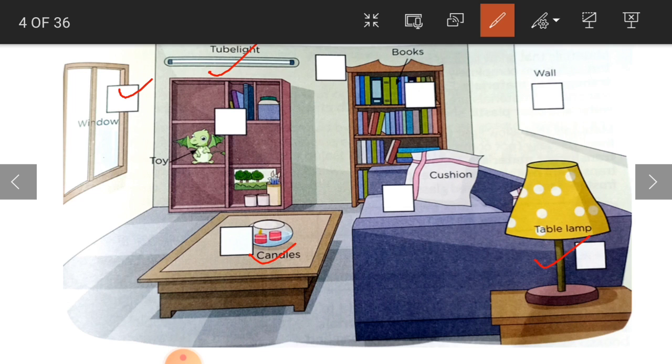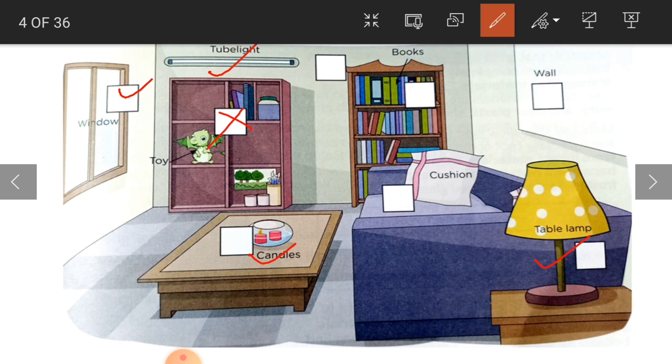If it is morning or daytime, then the outside light will pass through that transparent glass inside the room. So even this also becomes a luminous object. Okay, children? And whatever we are having here, we have a toy, which is again non-luminous because it does not produce light.